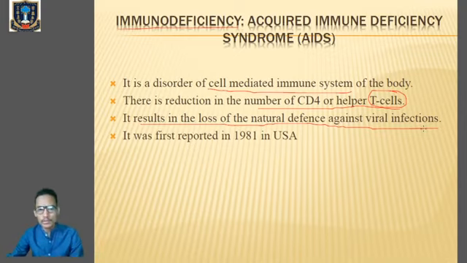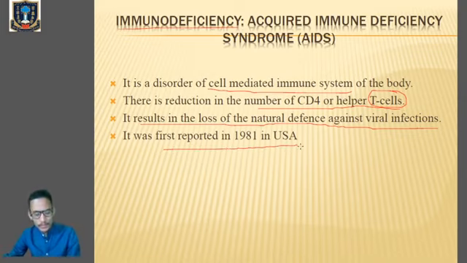For the discovery of HIV or AIDS, kindly go through page number 467 of your textbook. One more time, page number 467. Go through the discovery of AIDS. You can see over here it was first reported in 1981 in the USA, and it was isolated and identified by, kindly remember this name, Dr. Luc Montagnier in 1983 in France, and by Dr. Robert Gallo in the USA in 1984.